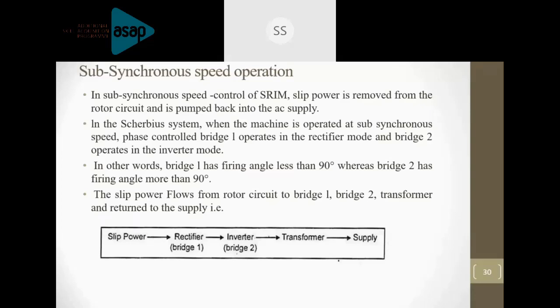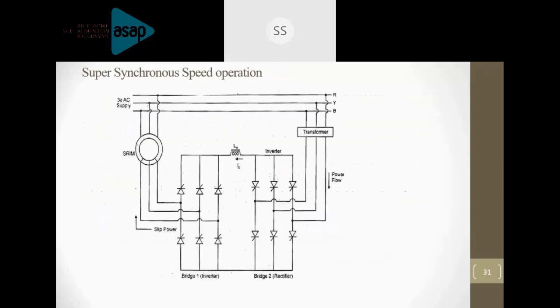What does it mean? If you want to operate a converter circuit as a rectifier, you have to operate it with a firing angle of less than 90 degrees. And if you want to operate the circuit as an inverter, the firing angle will be above 90 degrees. So 0 to 90 degrees is rectifier, 90 degrees to 180 degrees is the inverter. Here we want to supply the slip power to the supply mains.